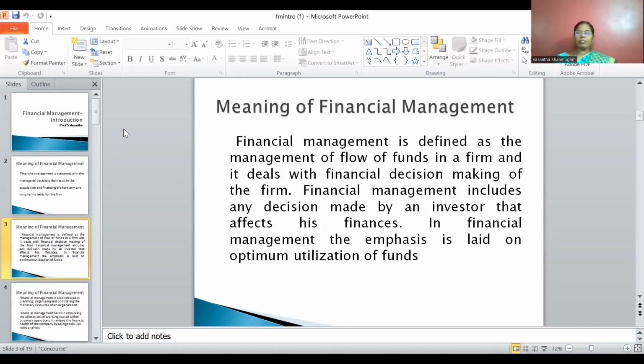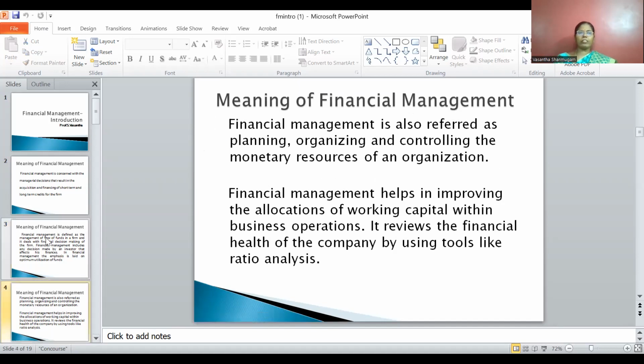In other words, we can simply say that financial management refers to all activities related with forecasting, raising, monitoring, and managing of funds used in business. It is also related with the obtaining and deployment of funds in an appropriate manner. So this is the main aspect of financial management.